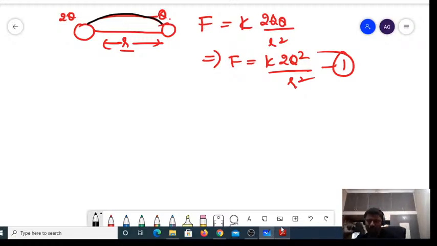If they get exchanged, then what happens? Are the spheres identical? Yes, they are identical.